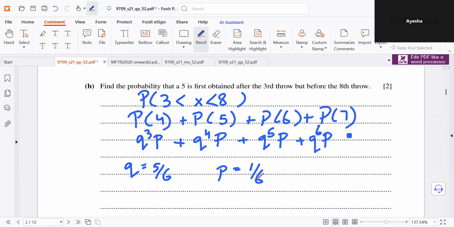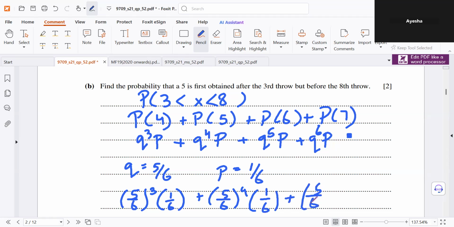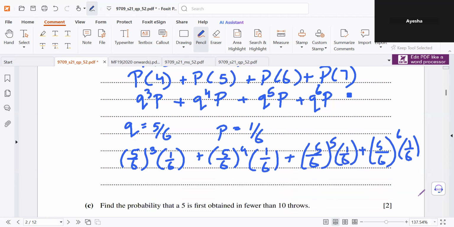Now just substitute the values. 5 over 6 cubed times p, 5 over 6 power 4 times p, 5 over 6 power 5 times p, 5 over 6 power 6 times p, which is 0.300 after rounding.